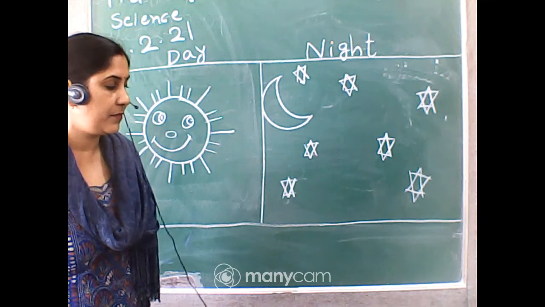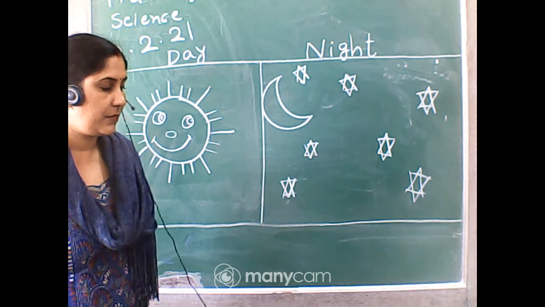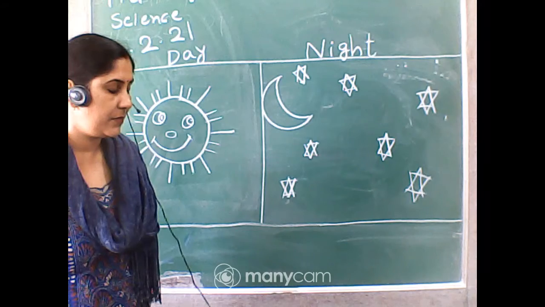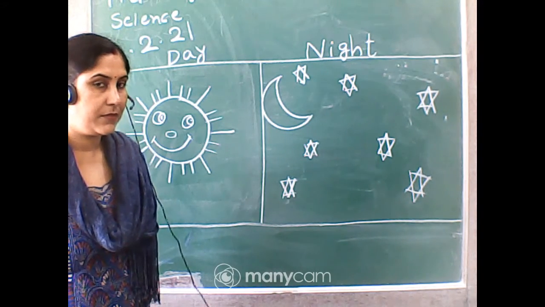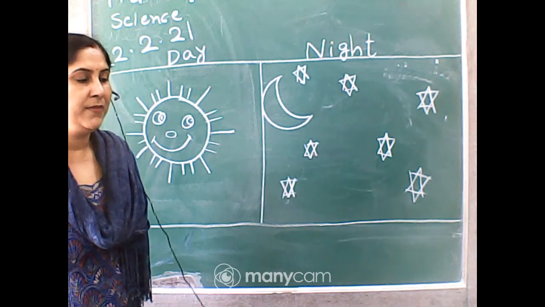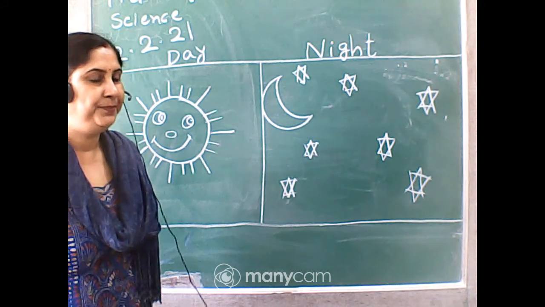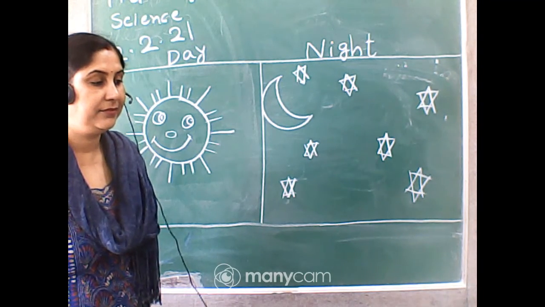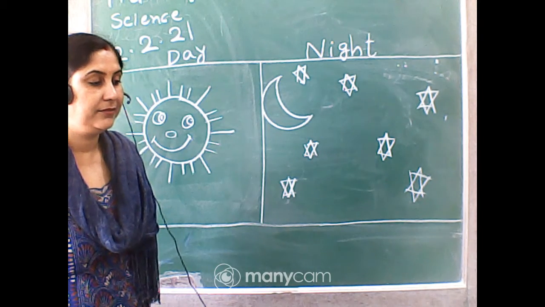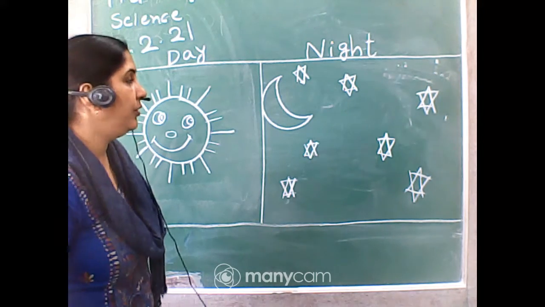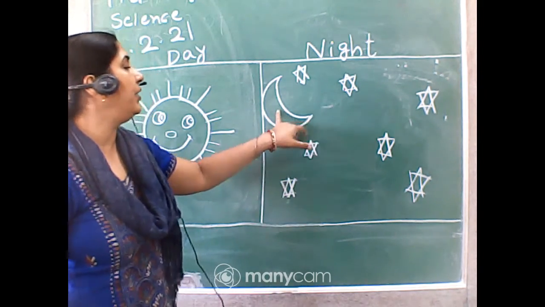Okay. Yes, stars yellow. Stars will be yellow and moon is white.